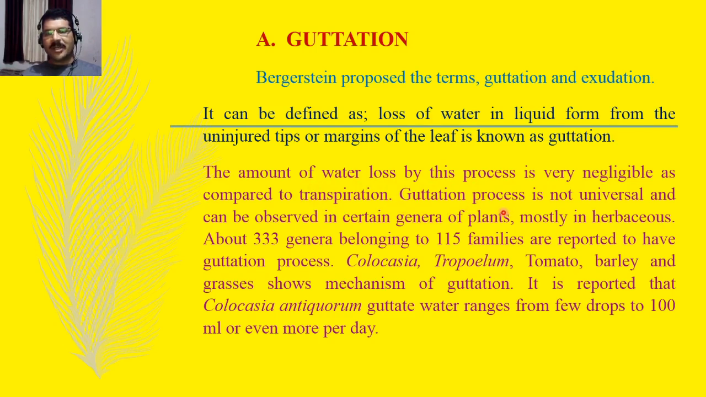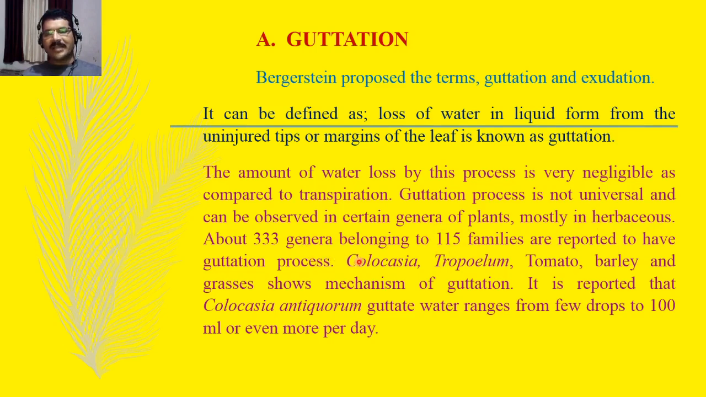The guttation process cannot be seen in all types of plants. It can be seen in some limited genera. So unlike transpiration, guttation is limited to certain genera only, and these genera are mostly herbaceous. About 333 genera belonging to 115 families are reported to have the guttation process.